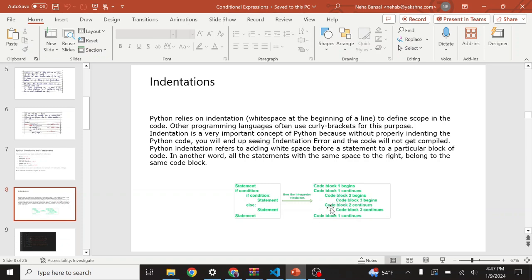Then code block 2, because you can see the space between these is the same. Code block 2, code block 2, the space is the same. Same for code block 3, the space is the same, right? So according to space, according to indentation, Python will work.